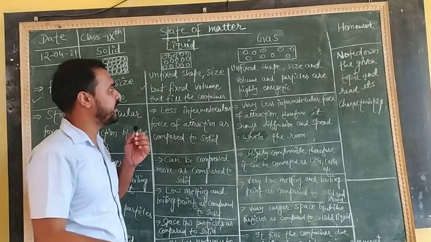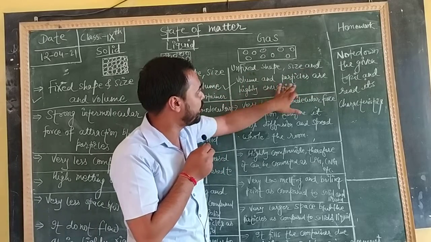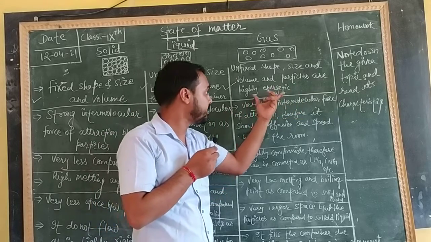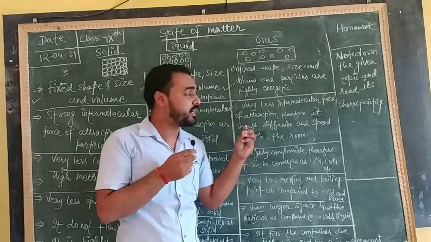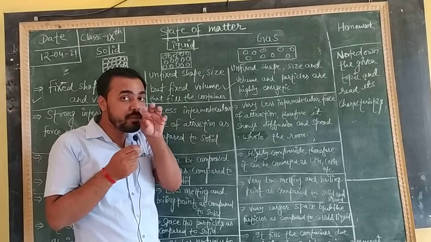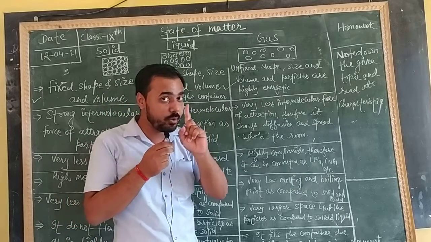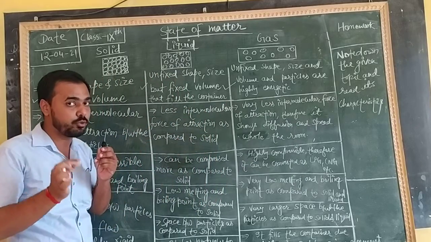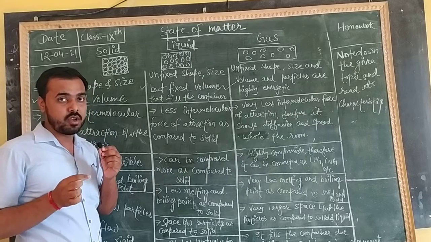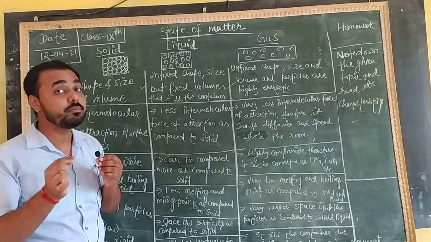Okay? Listen. Here in gas I have written unfixed shape, size and volume, and particles are highly energetic. We already know Brownian movement. Just because of their highly energetic particles, they are never silent, they are never in a fixed place, they always keep moving all around the room, all over the surroundings. So here you are getting one topic, that is Brownian movement. What is Brownian movement? Simply we can say the zigzag movement of a liquid or gaseous particle is called Brownian movement.